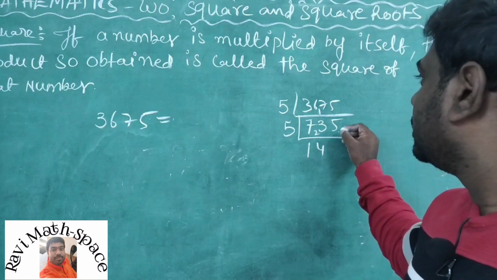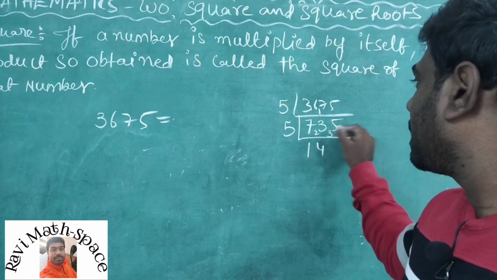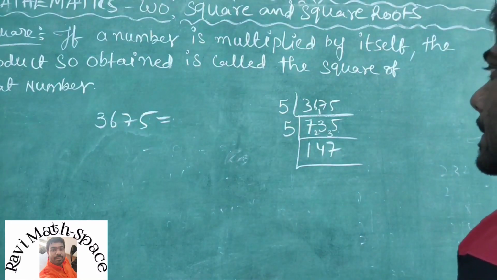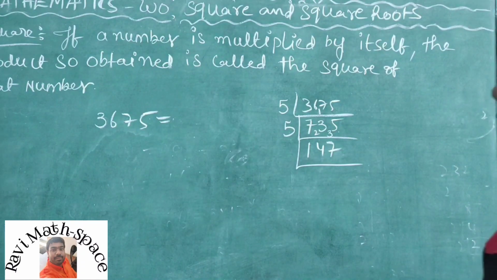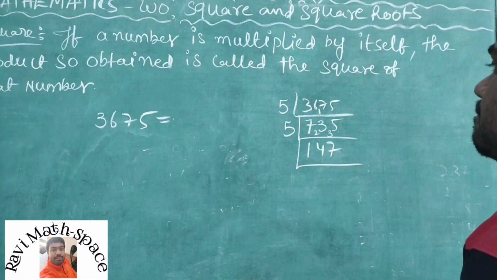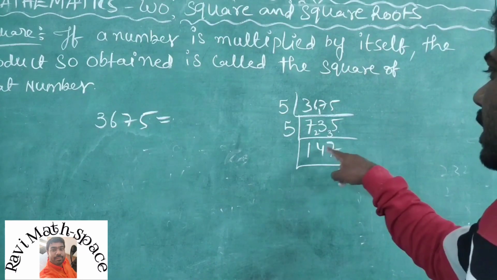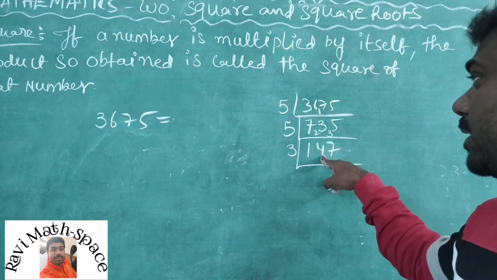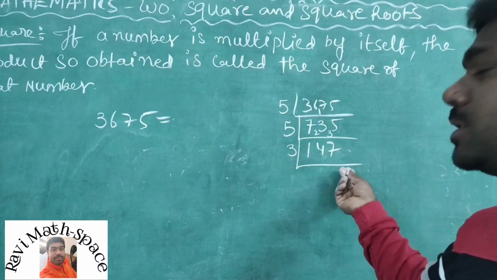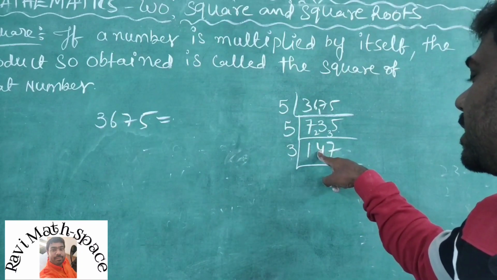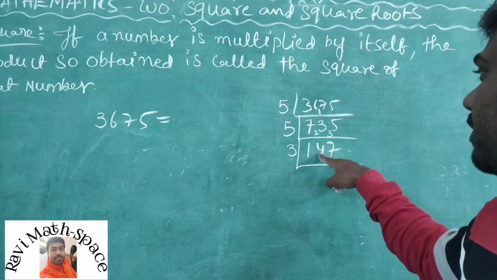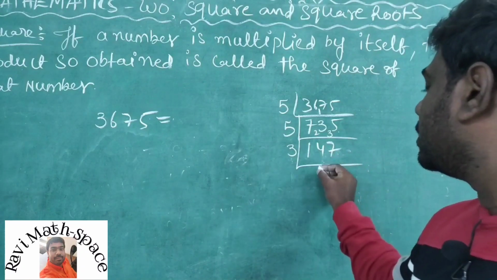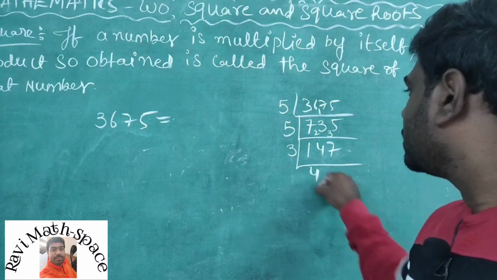Again here, 35 means 5 7s are 35. Next, which one will we get? 147. Here 7 plus 4 is 11 plus 1, so the 3 table will go. Why? Because if the sum of the digits is divisible by 3, the number will be divisible by 3. 1 plus 4 is 5, 5 plus 7 is 12, so this number is divisible by 3. So 3 4s are 12, 2.